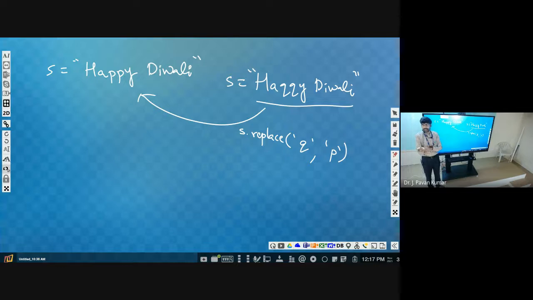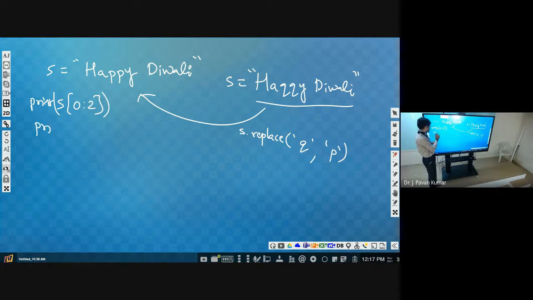First, you know slicing, right? How can we print directly? S of 0 to 2, then this we will print. Next.